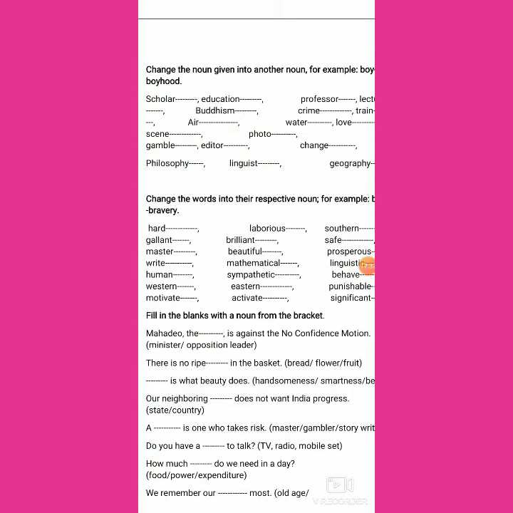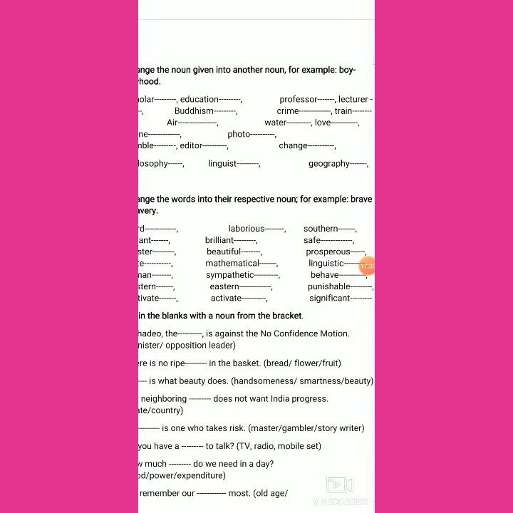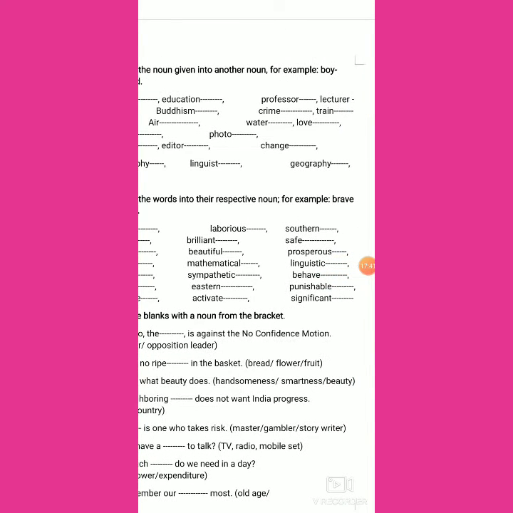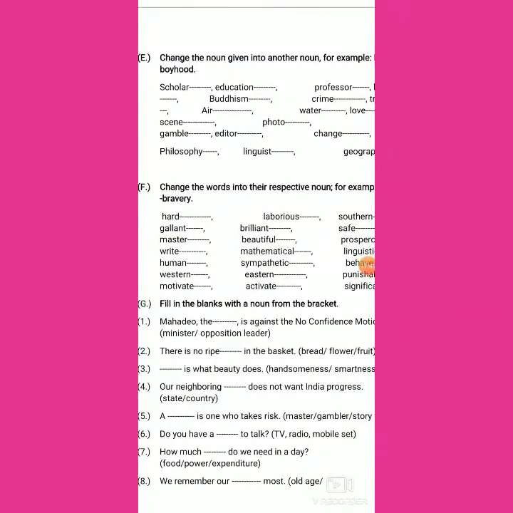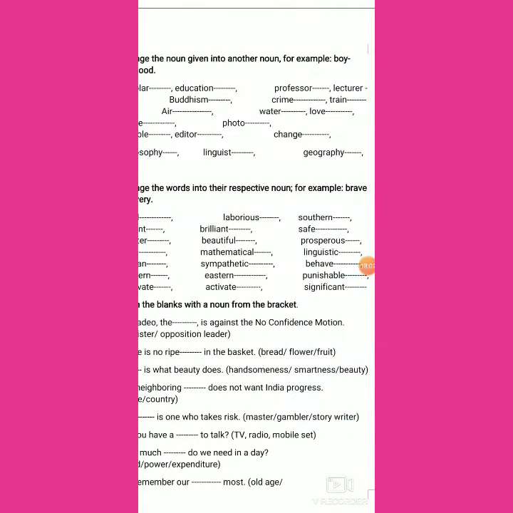Human gives us humanity, abstract noun. Sympathetic, sympathy, abstract noun. Behave is once again a verb. From that verb we have abstract noun behavior. Now we can say that there is another kind of noun. Adjective western, and we have the noun west; eastern, east; and punishable,